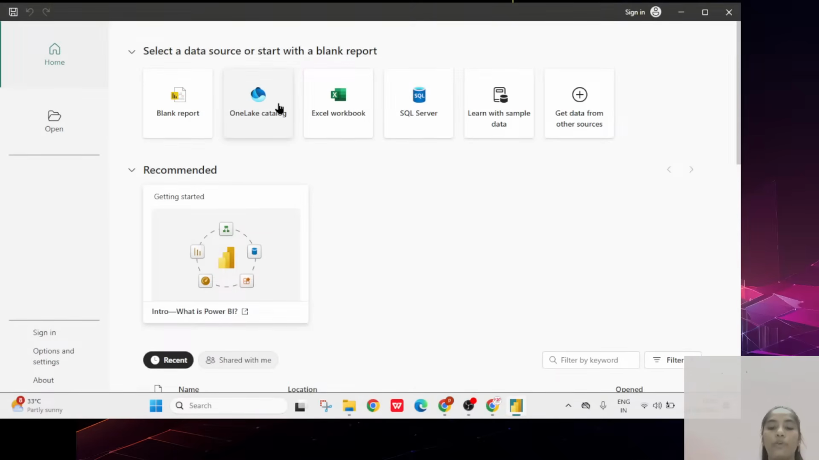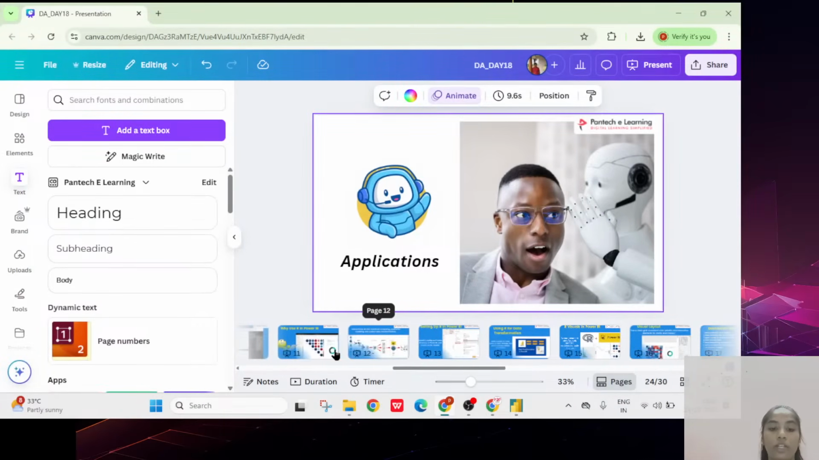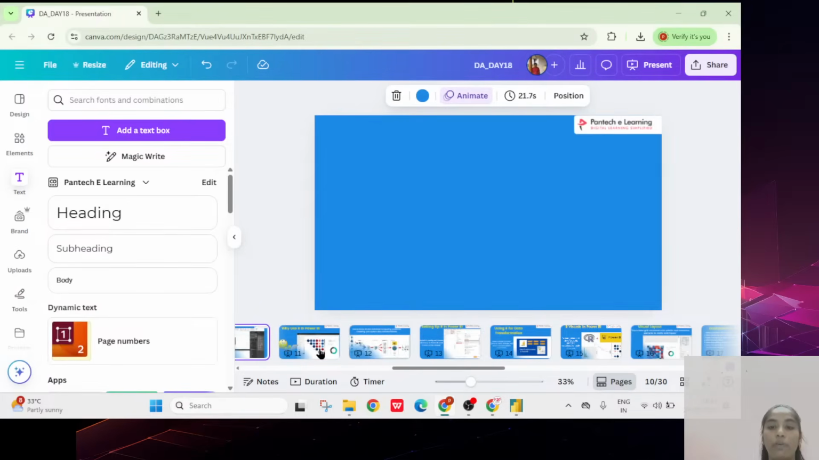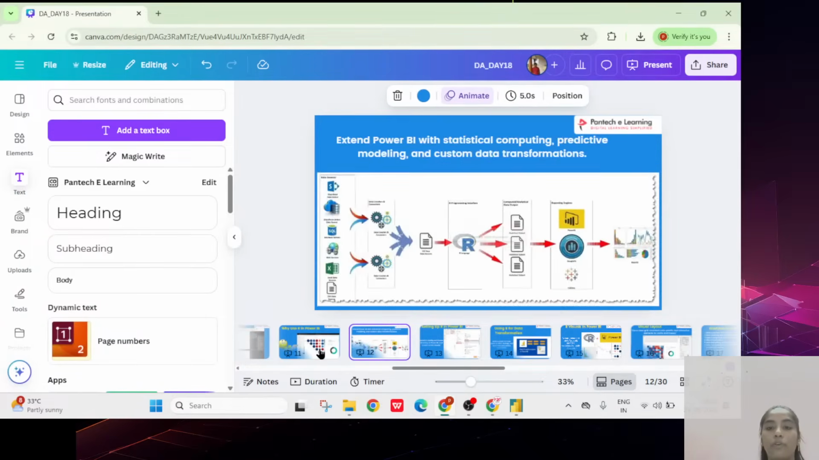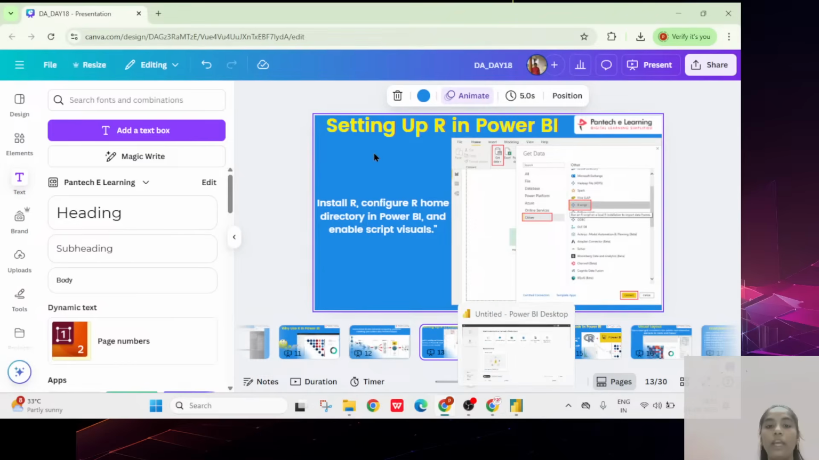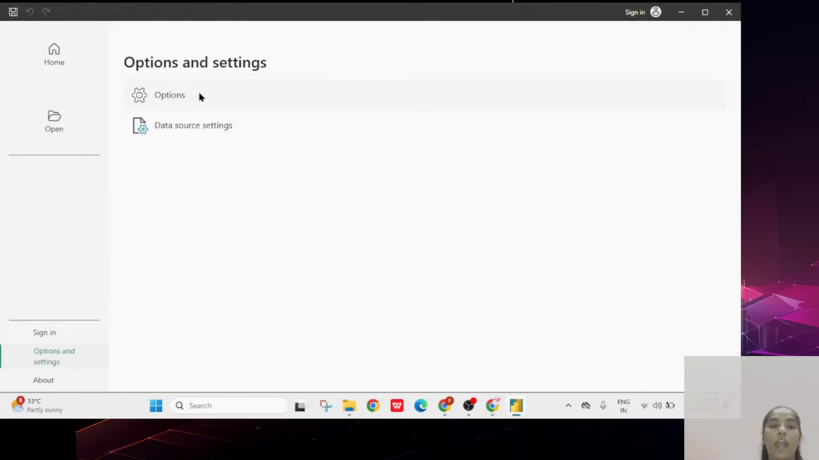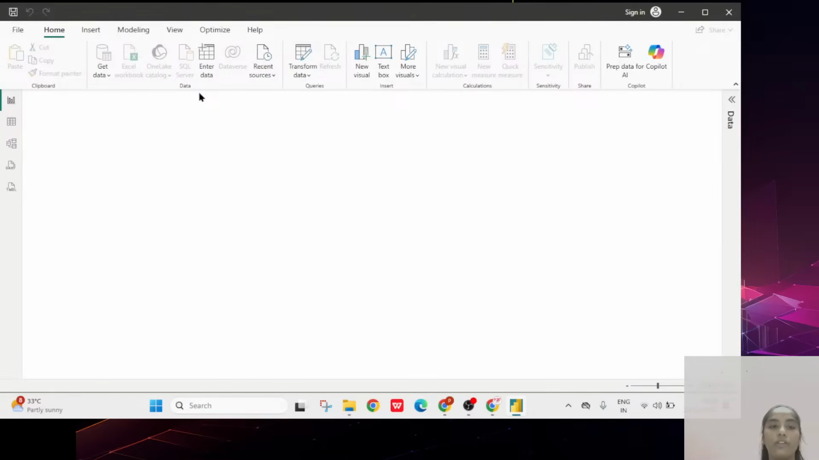Now what do you want to do? Step by step, some particular steps you have to follow for Power BI with R programming. So first step is what? After opening Power BI, setting up R in Power BI. Now I just want to go here, and you have some options, options and settings. You can go to options and settings, and click on the options in Power BI only. Again I am showing you, just go to the options.